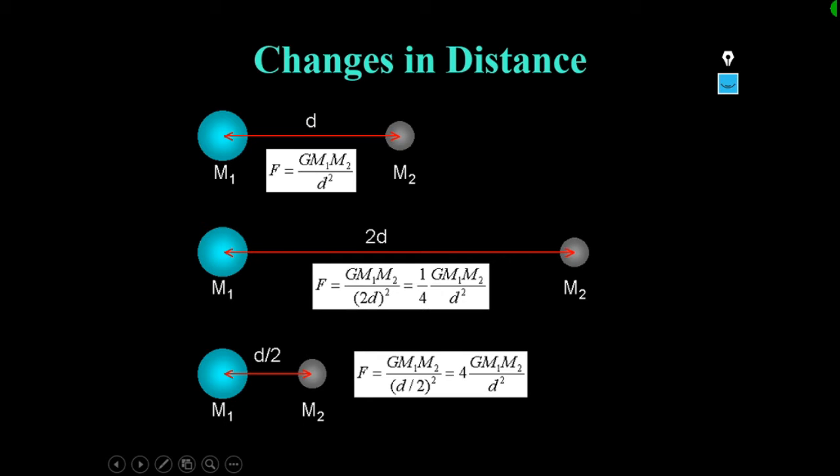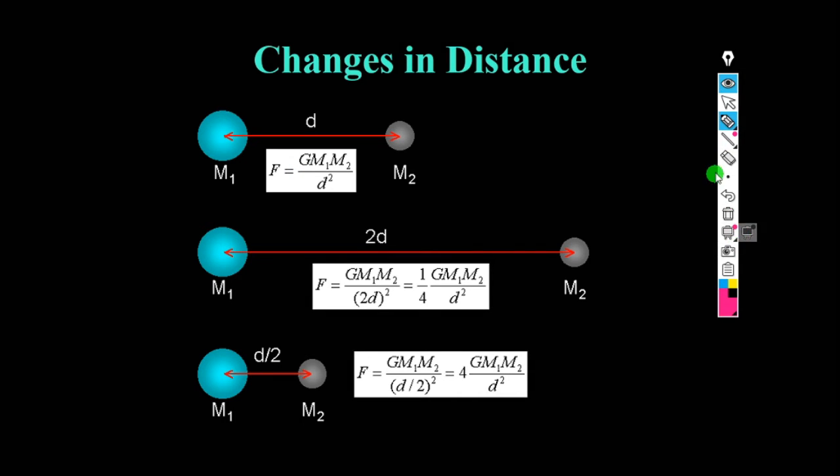Now let us see the changes in distance. If the distance between these two masses changes, how does it affect the force? We take another example: one body of mass m1, the second body of mass m2, separated by a distance d. According to the inverse square law, F = G m1 m2 / d². This is the basic case.